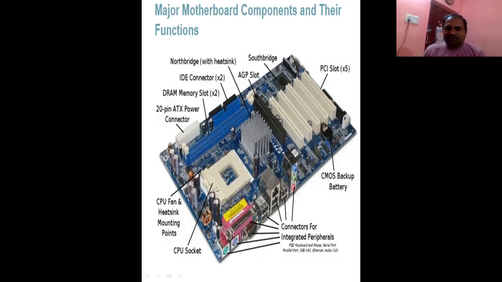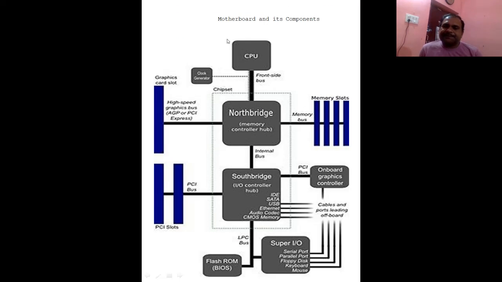This is the CPU socket, and these are the connectors for integrated various types of peripheral parts. This is the CMOS backup battery, and this is the PCI slot, which is very important. So students, these are the various components which are fabricated inside the motherboard. So let's start the topic.